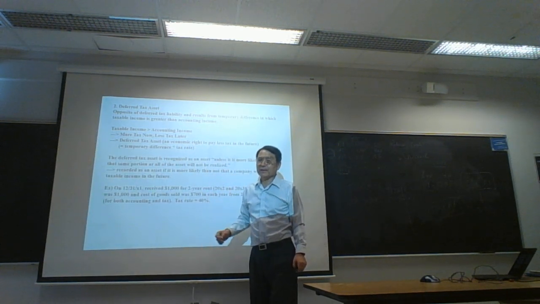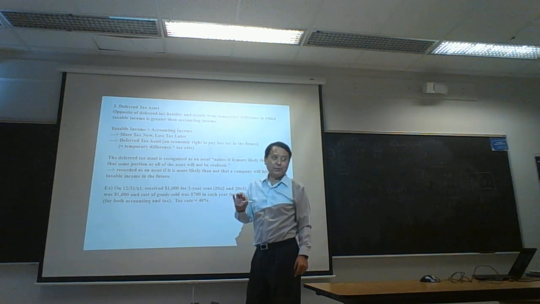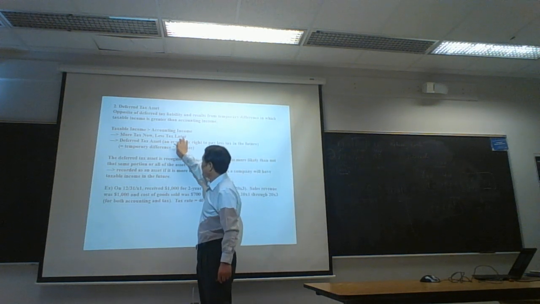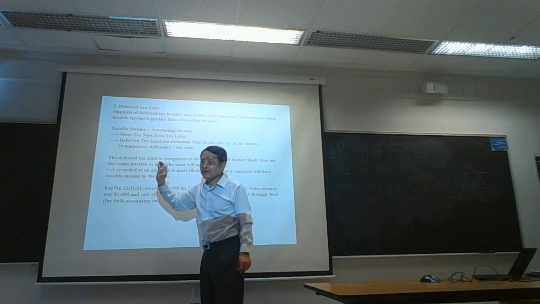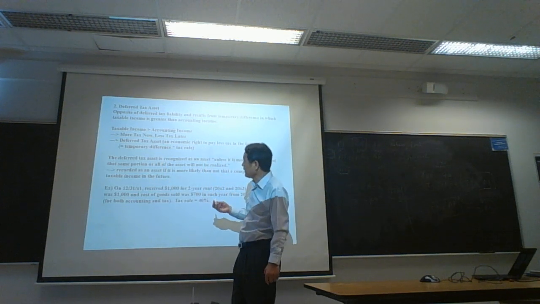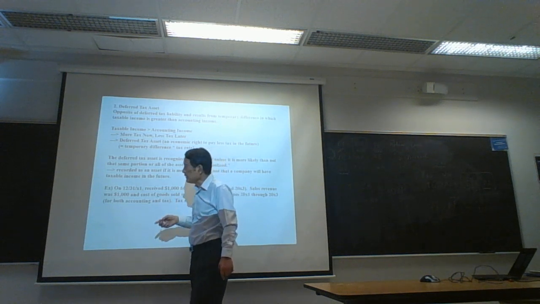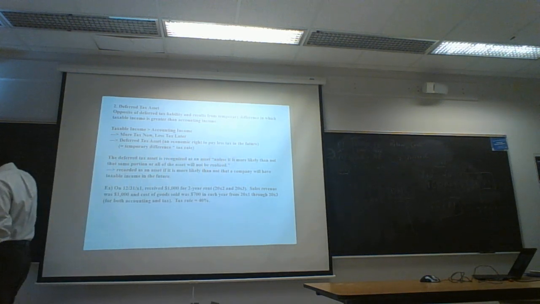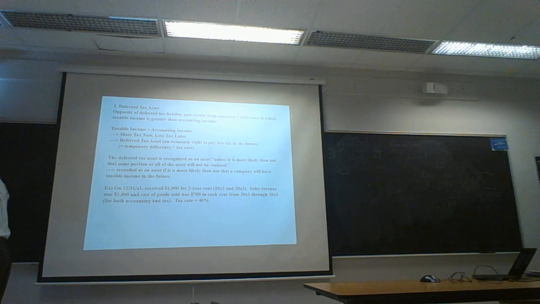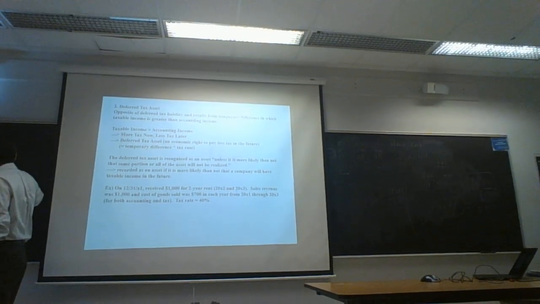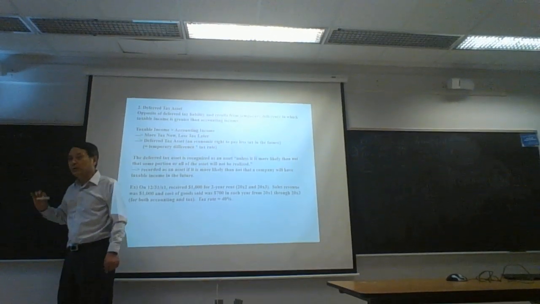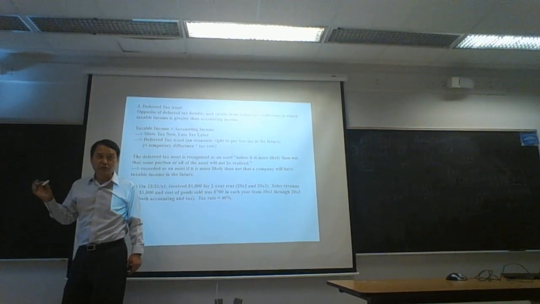A company has an economic benefit or economic right to pay less tax in the future. And that economic benefit or right is recorded in this asset account. Asset. Right? So liability is an obligation. Obligation to do something in the future.